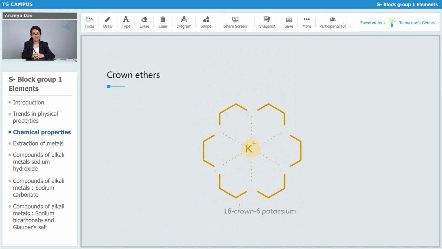Next, we have potassium crown ether. In this case, potassium is present in the cavity. Here there are ether oxygens present, and each of the ether oxygens are again separated by 2 methylene groups, and the name is 18-crown-6 potassium.